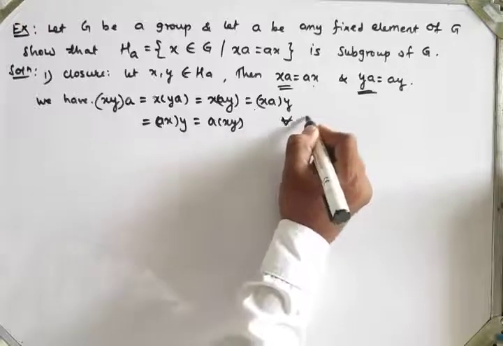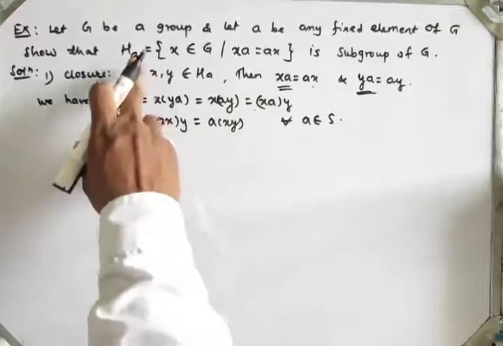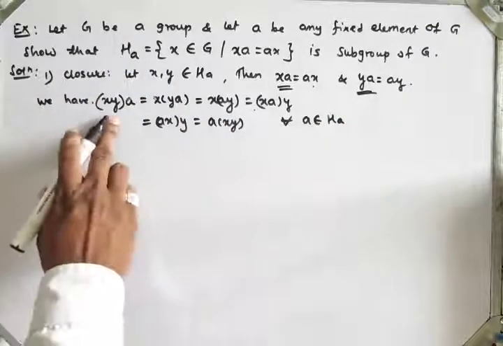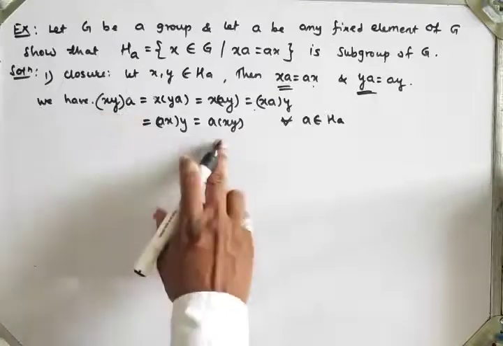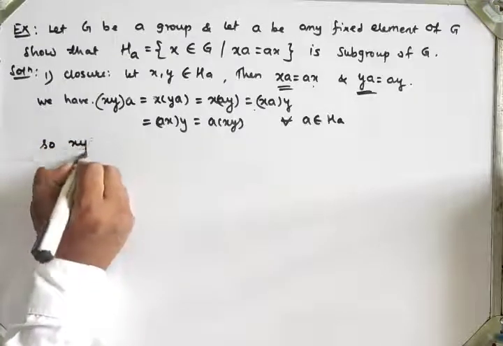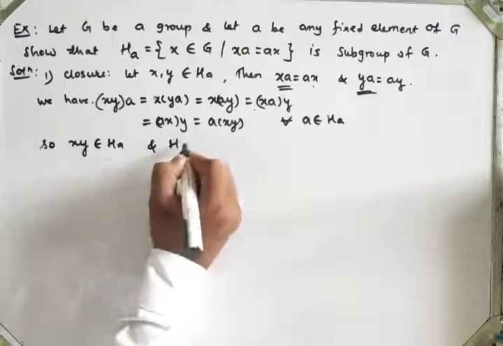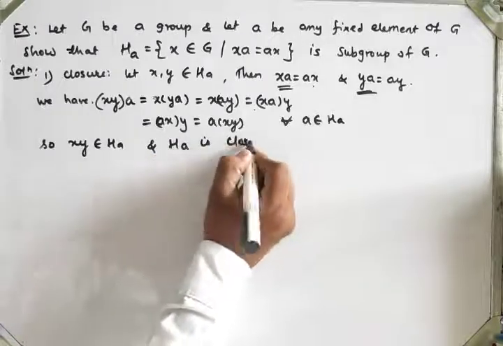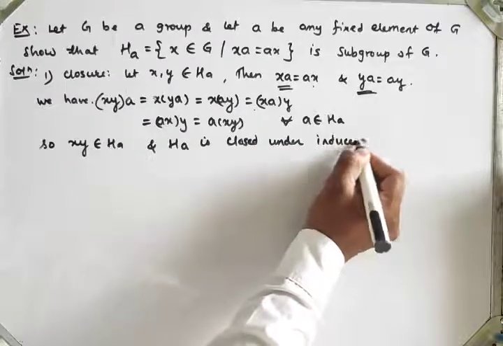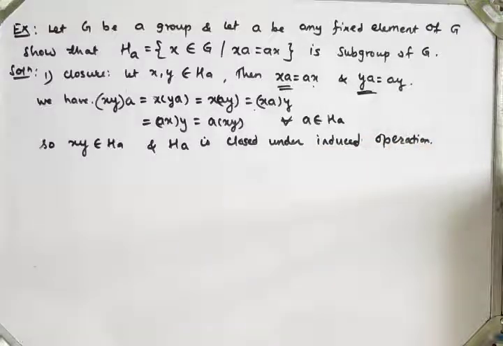So for all a, we get xy a equals a xy. Therefore xy belongs to H_a and H_a is closed under the induced operation.